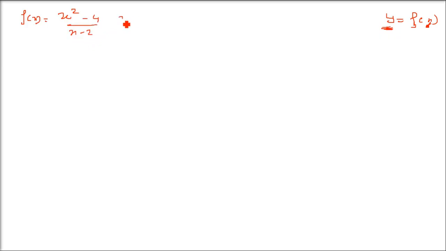So x square minus 4 by x minus 2. Now I just tell you, put x equals 2. You will say, oh, why not? I'll just put x equals 2. 2 square minus 4 by 2 minus 2. It's 4 minus 4 by 2 minus 2. That is 0 by 0. And now here the problem is 0 by 0. Oh my God. The 0 above has nothing to do with it, because the 0 above will make the function 0. But what about the 0 in the denominator?